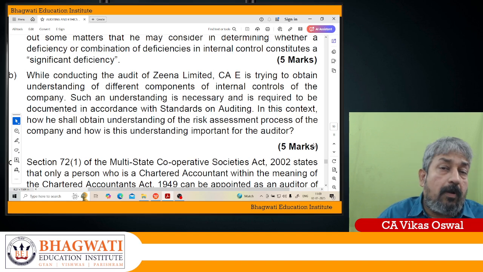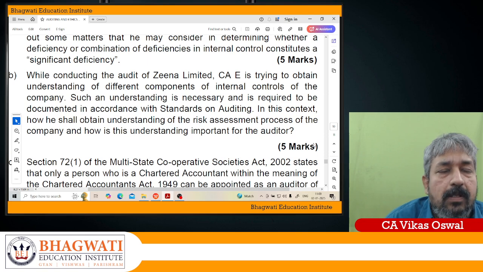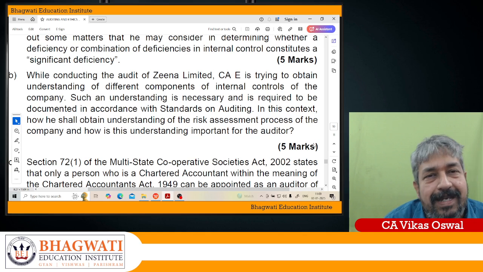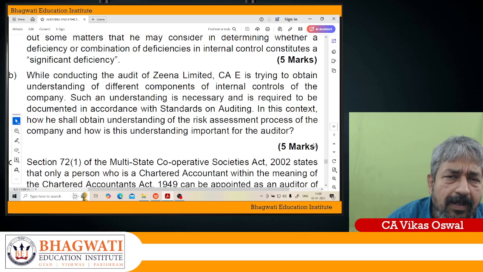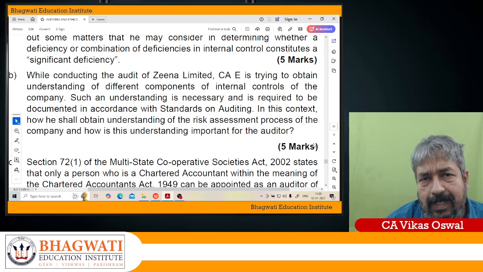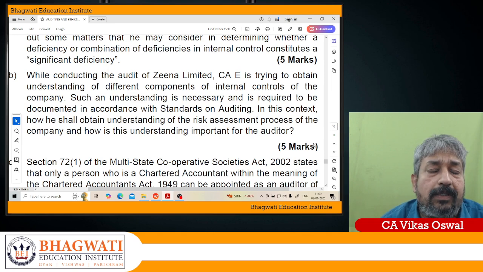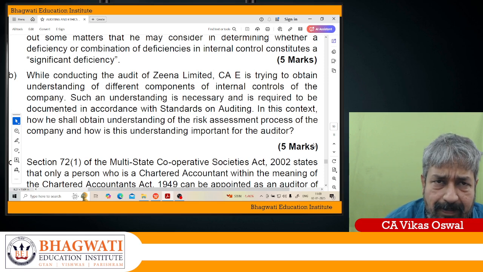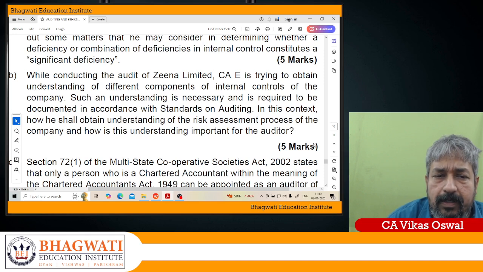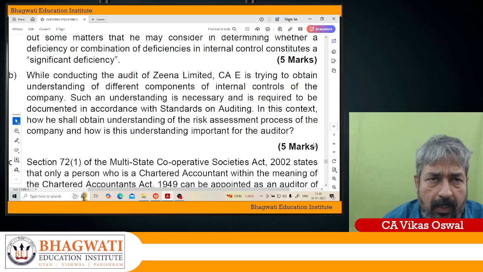For example, the risk of not recording a transaction, that is the risk of omission, or the risk of recording a transaction in an incorrect manner. These may lead to different risks. For example, if there is no authorization of a transaction, that's a risk.